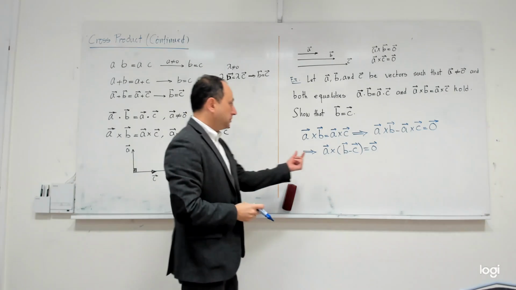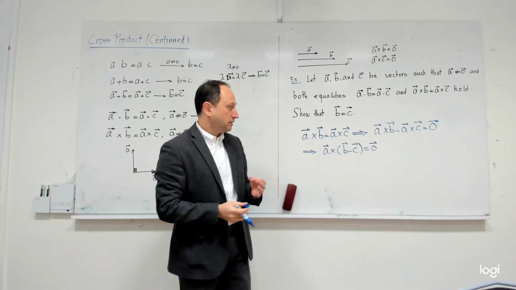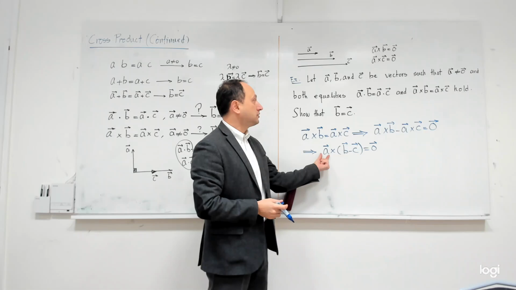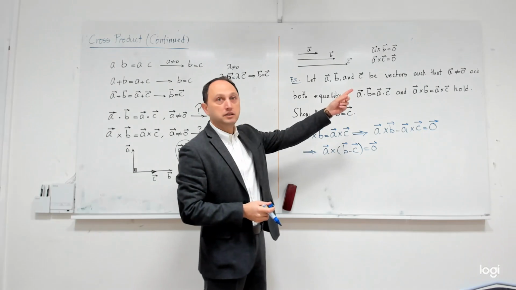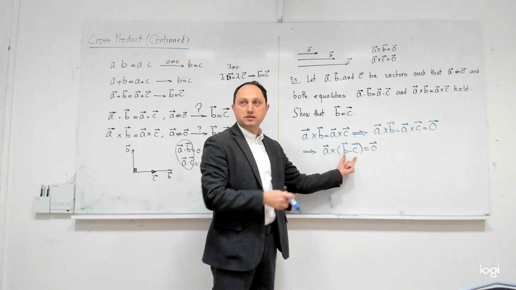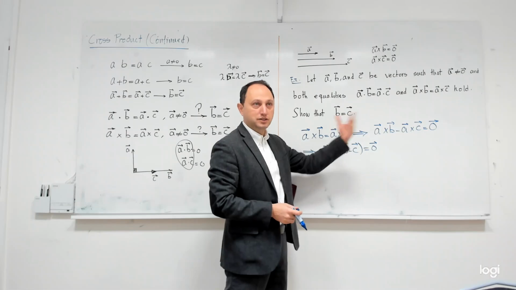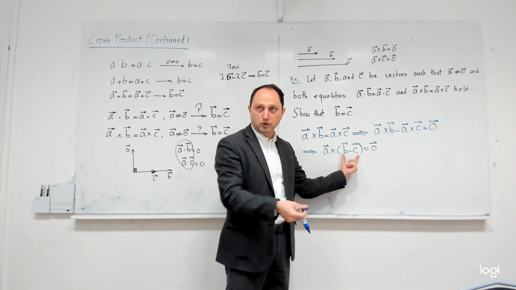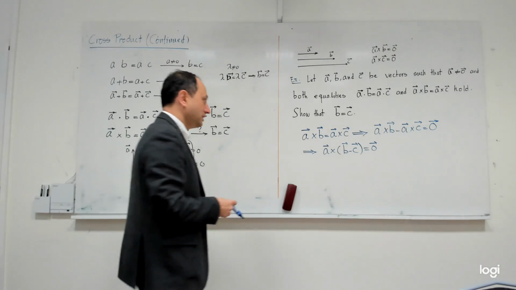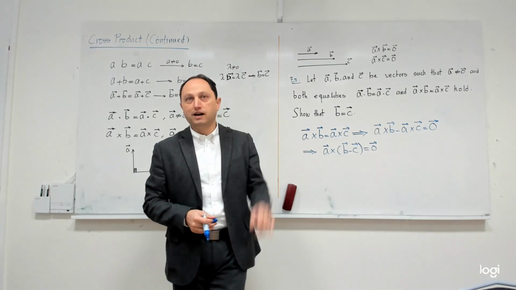So, do you remember if the cross product is 0, there are three possibilities. Either the first one is 0, which is not true because I have mentioned explicitly that A is not 0. Or the second one is 0. If the second one is 0, then I am done because I want to show that B is equal to C. If you are telling me that the second one is 0, which means that B is equal to C, no fights, yes? We just have a piece and then we are done. But the third possibility might be the case. We want to rule it out.